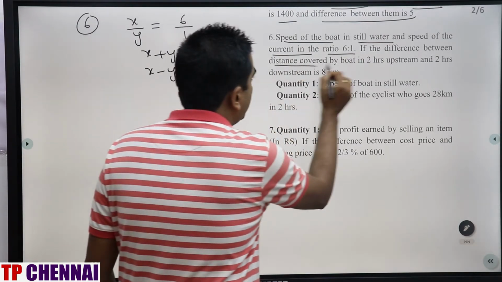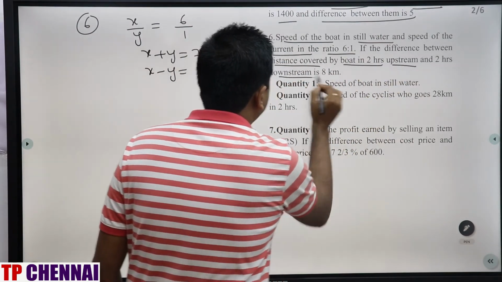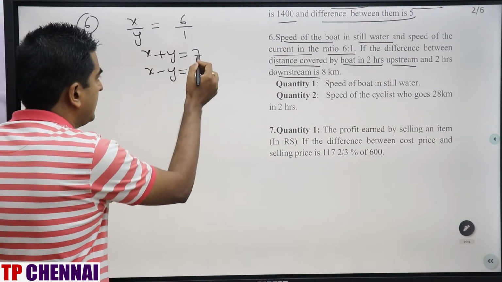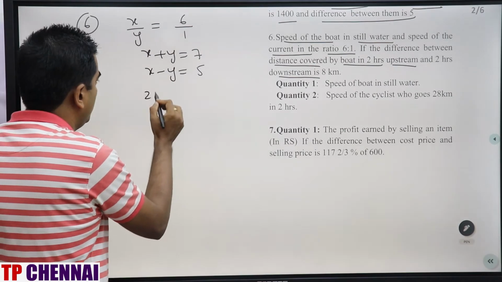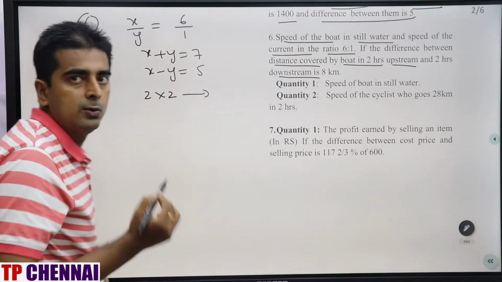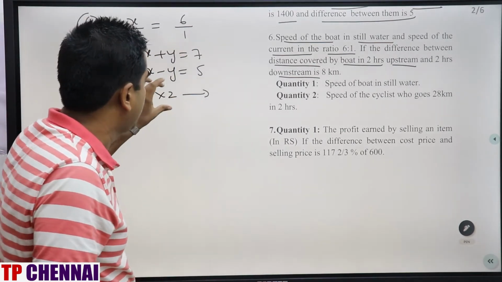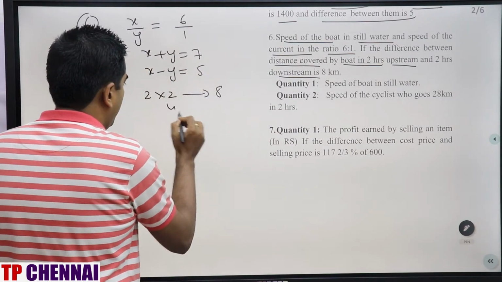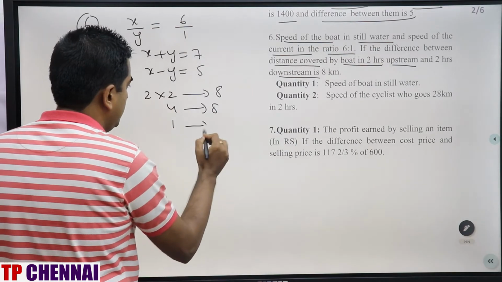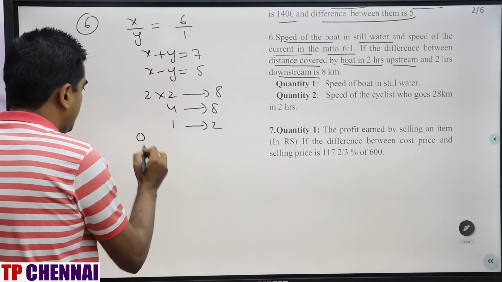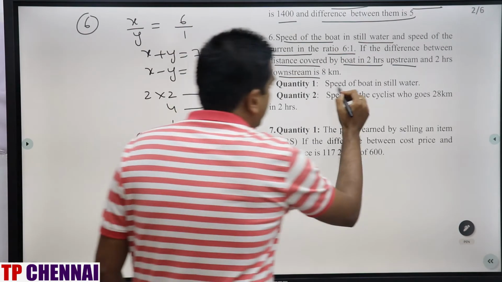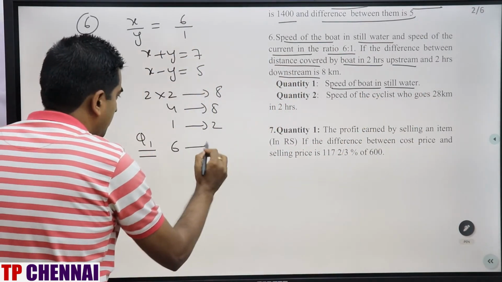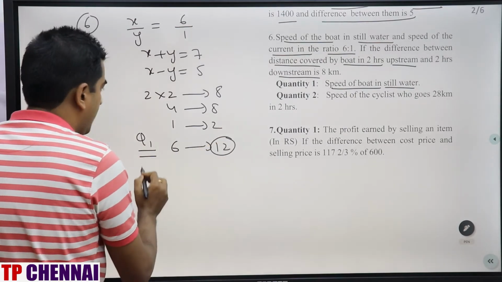The difference between the distance covered by the boat in 2 hours upstream and 2 hours downstream. Right? The time is the same, 2 hours, 2 hours. That means 7 minus 5, difference 2. So 2 into 2. Distance is equal to speed into time. The speed difference is 2, time is 2. 2 into 2 is equal to how much they have given you? 8. So 4 part is 8, 1 part is 2. Now what are they asking? Quantity 1, the speed of the boat in still water. x they are asking. x is 6. So 6 part is how much? 12.